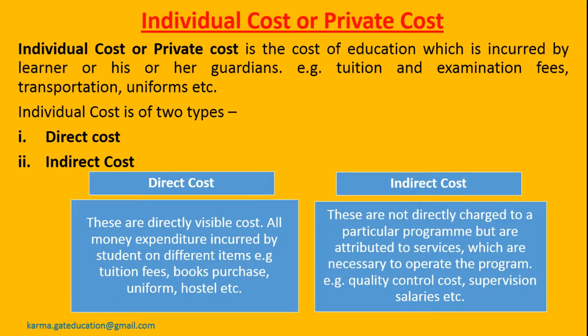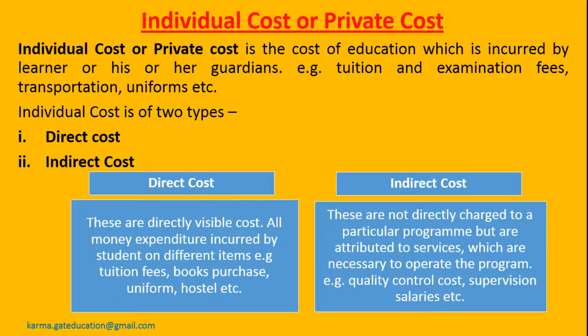For example, tuition and examination fees, transportation, uniforms, manuals and books, etc. Individual cost is of two types: direct cost and indirect cost. Direct cost is directly visible cost, all money expenditure incurred by student on different items. For example, tuition fees, books purchase, uniform, hostel, etc.